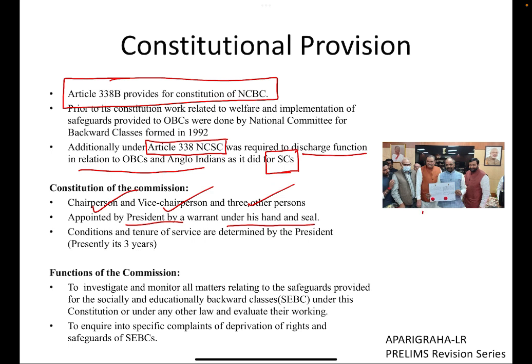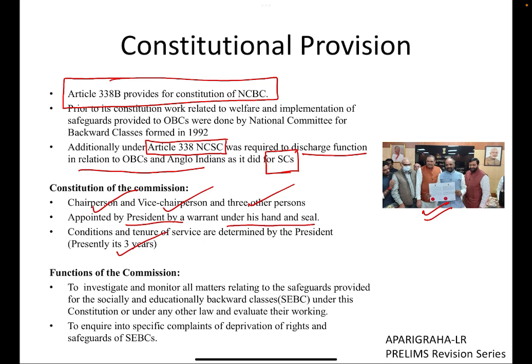As you can see, the present chairman of the National Commission for Backward Classes, Shri Gangaram Ahirji, is holding that very warrant, which was signed by the Honorable President of India at that point of time in the year 2022. The conditions of service and the tenure are determined by the President. At present it is 3 years, but what is important is that they are determined by the President.